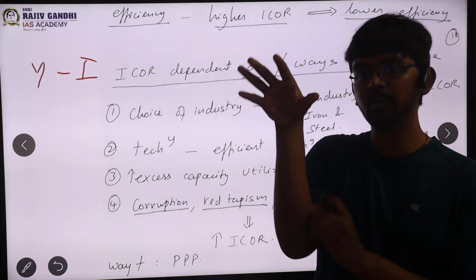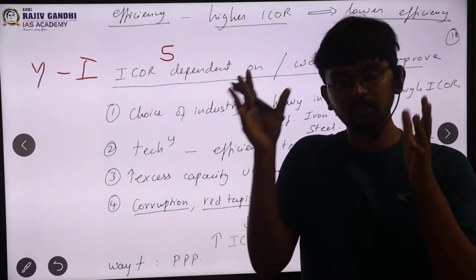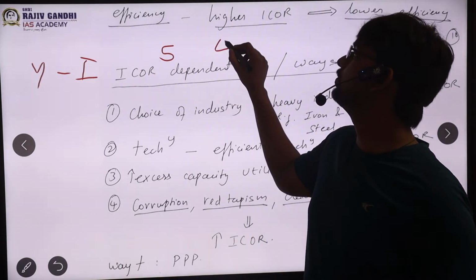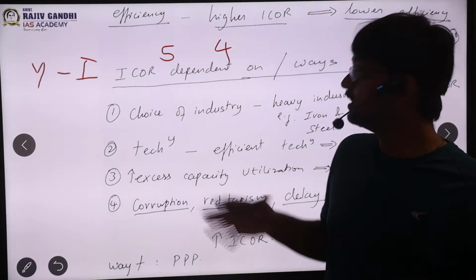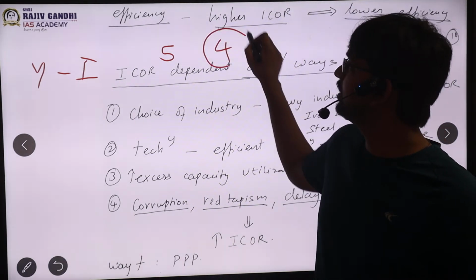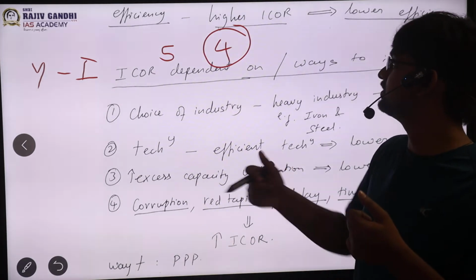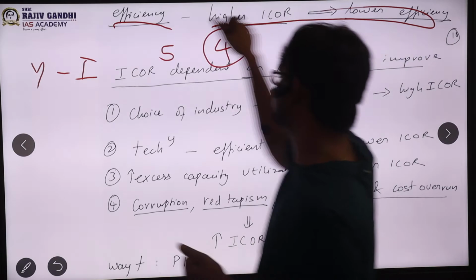So if my ICAR is, let's say, 5, that means 5 units of input are needed to produce 1 unit of output. If my ICAR is 4, 4 units are needed to produce 1 unit of output. So which is efficient? With less input, I am producing the same output. That means the lesser the value, the higher the efficiency, sir. The greater the value, the lesser the efficiency. So that's how ICAR is a parameter of efficiency, sir.